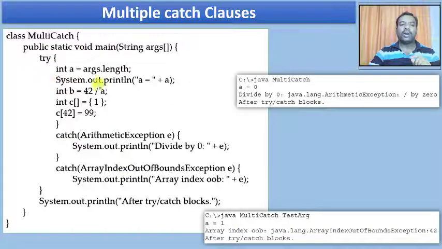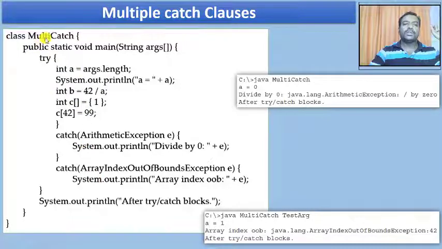I am going to have one try block with two catch statements attached to it. Hence the vice versa is not possible. A single catch cannot have two try blocks. This is fine. So now just look at this. What happens if I have multiple catch clauses and how is this going to work.